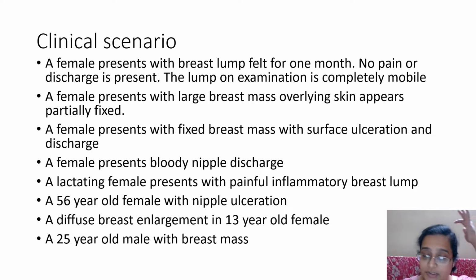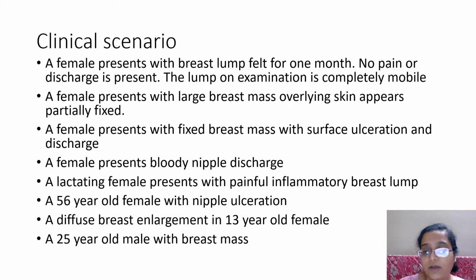So you can see the progression of my questions is from nothing to something. A female presents with bloody nipple discharge. A lactating female presents with painful inflammatory breast lump. I've already used the word inflammatory because the 5 signs of inflammation will be there in that area now.